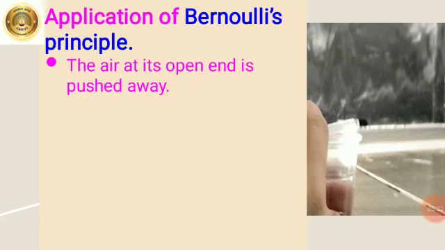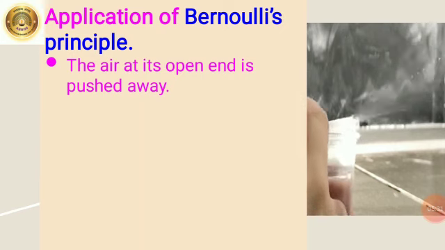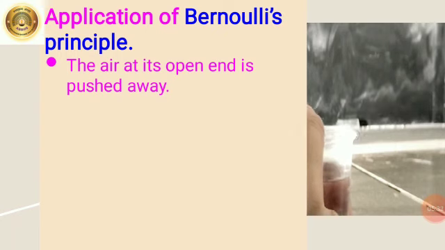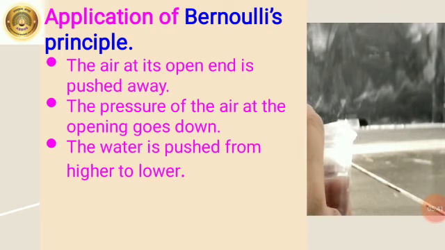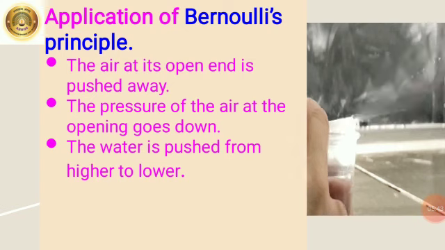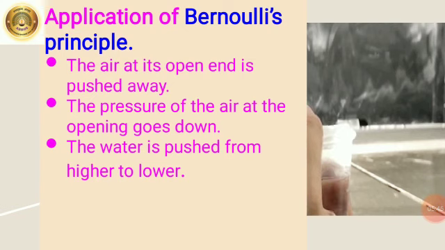On blowing through the straw, the air at its open end is pushed away and hence the pressure of the air at the opening goes down. As the pressure of the air near the upper end of the erect straw becomes less than atmospheric pressure, the water in the cup is pushed from where the pressure is higher to where it is lower, that is in the upward direction, and the water comes out in the form of fountain. The more forcefully you blow, the higher will be the fountain.